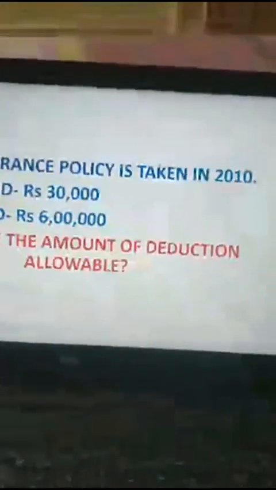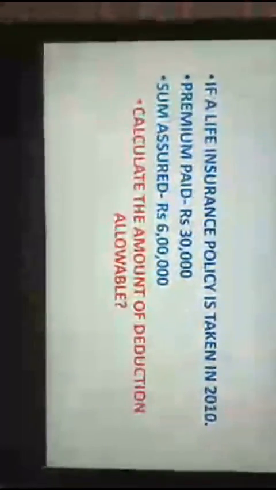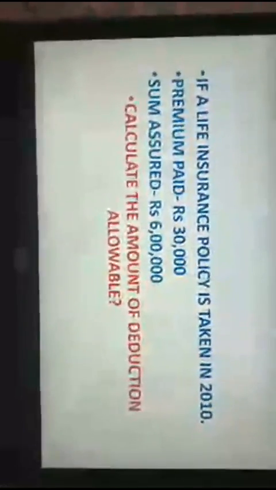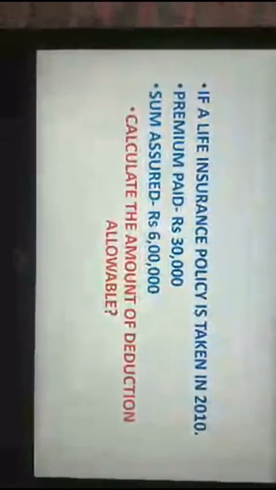Keeping this in mind, I have another question for you, which I will display on the screen. It is a life insurance premium question. I want you all to solve the question and tell me the answer. So here I am placing forward the question for you. If a life insurance policy is taken in 2010, premium paid 30,000, sum assured 6 lakhs. Calculate the amount of deduction allowable under section 80C.